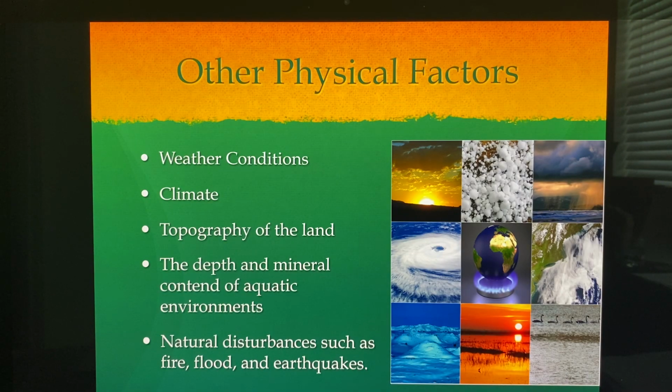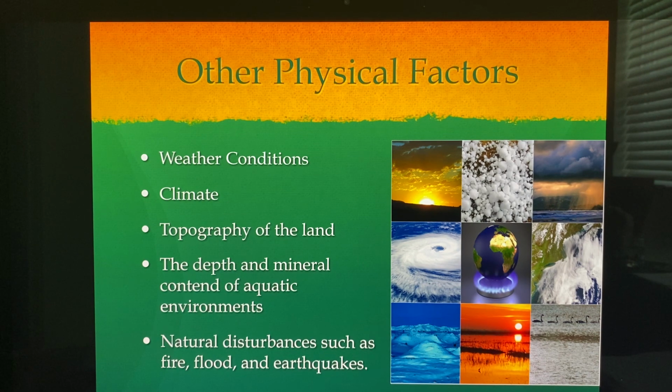And of course, there are a lot of other abiotic physical factors, like weather conditions. We have storms and hurricanes and floods and such. These affect climates. The climate affects the temperature and the environment of that area. The topography of the land, is the land in the desert, is the land in the mountainous regions? That affects what lives there.